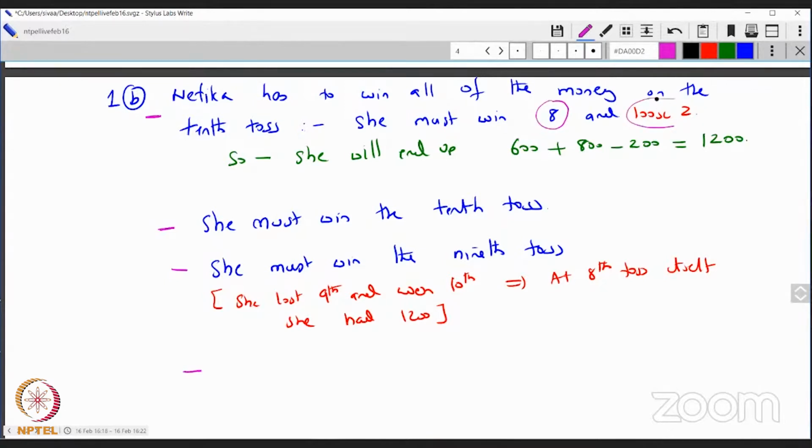She's already picked up 2 wins in the 9th and the 10th. So the last option is she should win 6 out of the first 8.